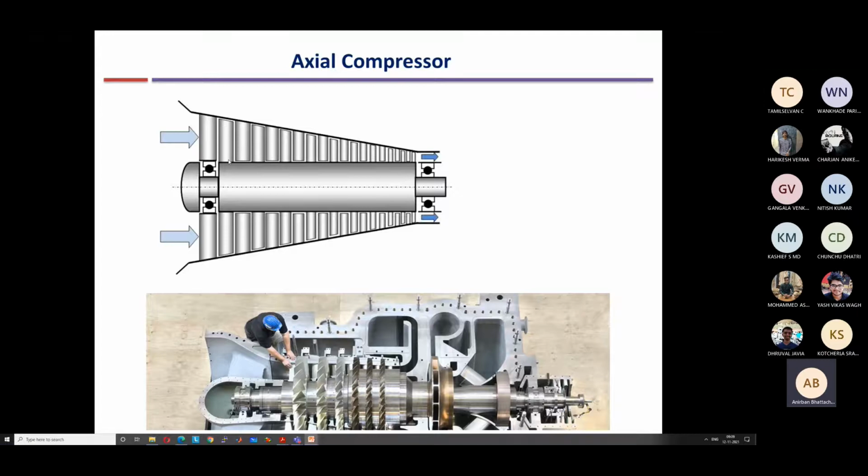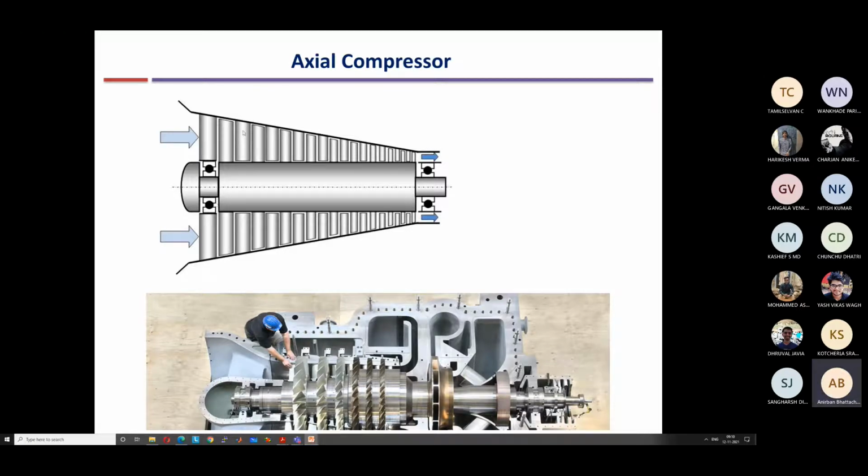So the rotating part is attached to a hub which is mounted on the shaft. Okay. It's not shown in this diagram, but in here you can see. So it is attached to a hub which is mounted on the shaft, and as a result, it rotates with the same angular velocity as the shaft. And the static blades, so there are blades which are stationary, are mounted on the casing.